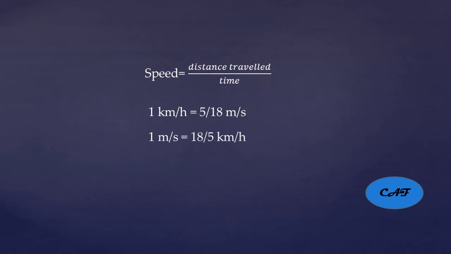Same like that, if you got the answer in meters per second and you have to convert into kilometers per hour, then whatever answer you got, multiply by 18 by 5, and you will get the answer in kilometers per hour.